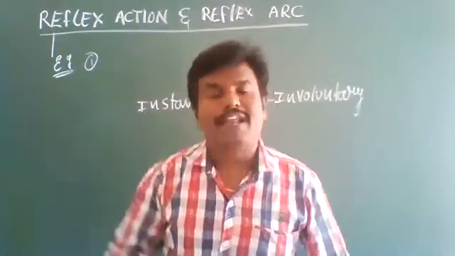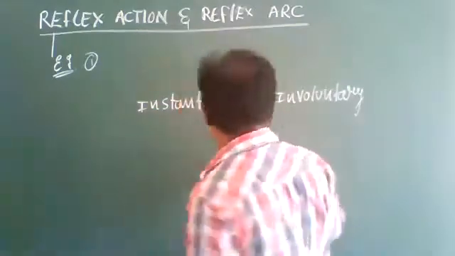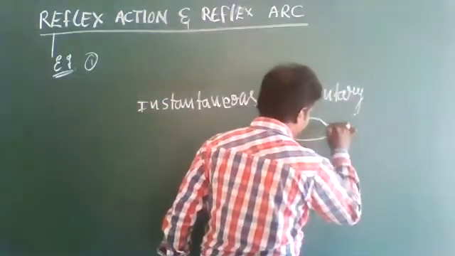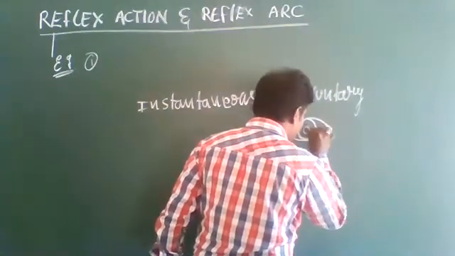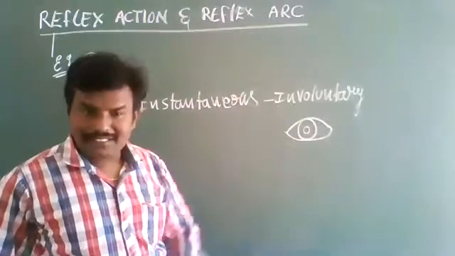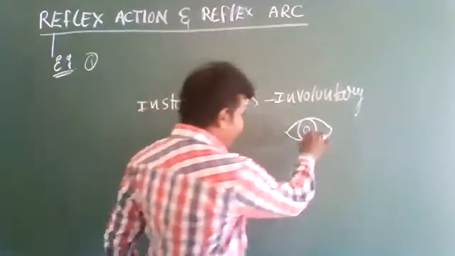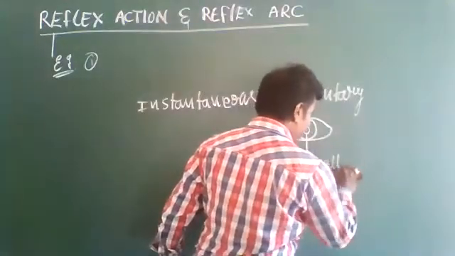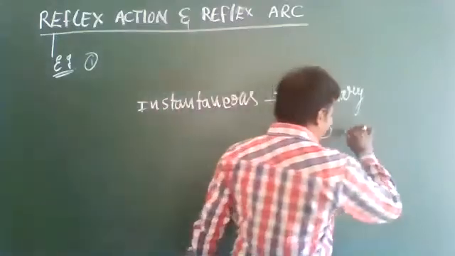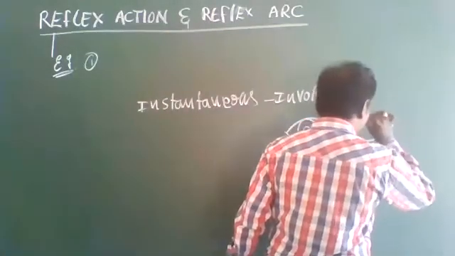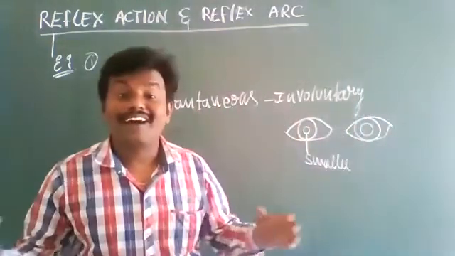When bright light is focused on our eye, automatically the pupil becomes smaller, constricted. When dim light is focused, when light is not available, the pupil becomes larger.